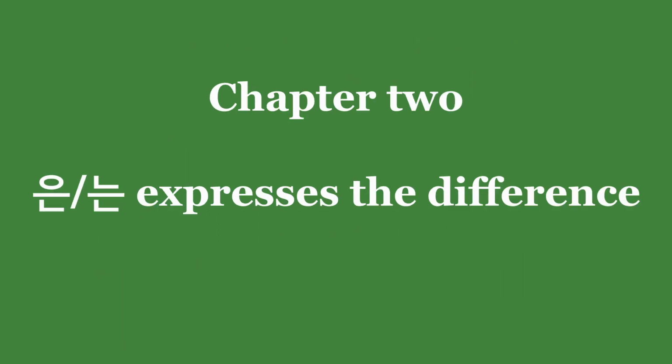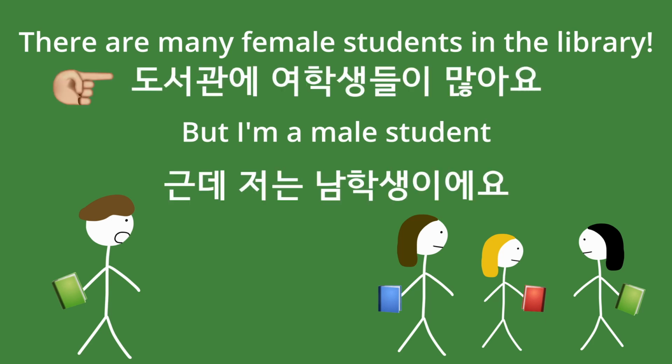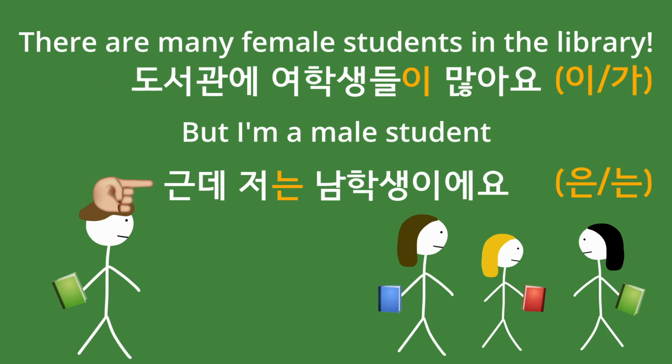은는 expresses the difference. There are many female students in the library, but I am a male student. 도서관에 여학생들이 많아요. 근데 저는 남학생이에요. In the first sentence, I used 이가 because this sentence simply describes something. But in the second sentence, I used 은는 because I'm expressing a difference, saying that I'm different. I'm a male student and not a female student like the others.